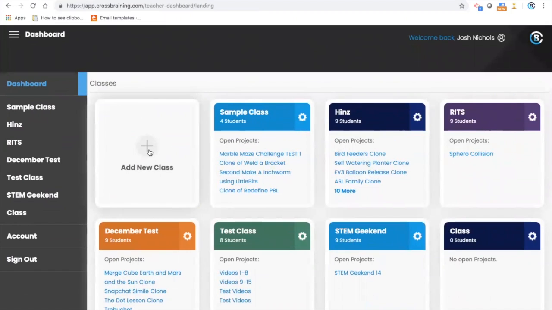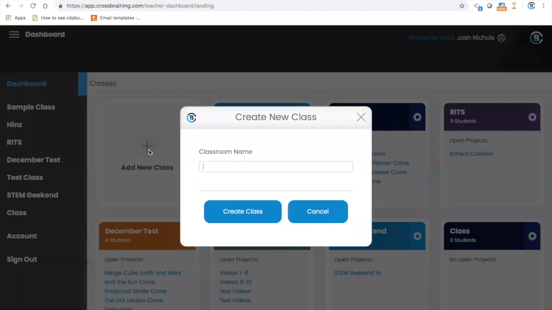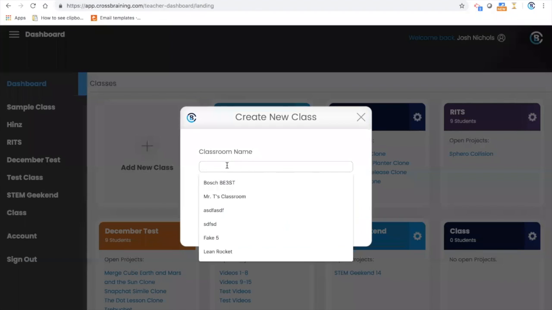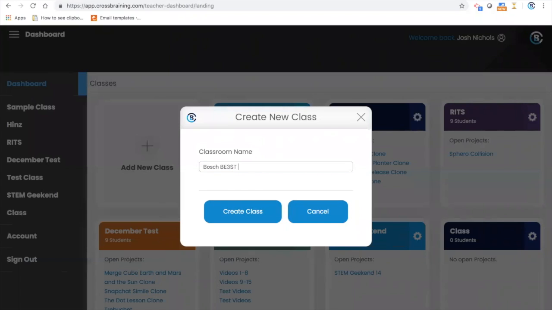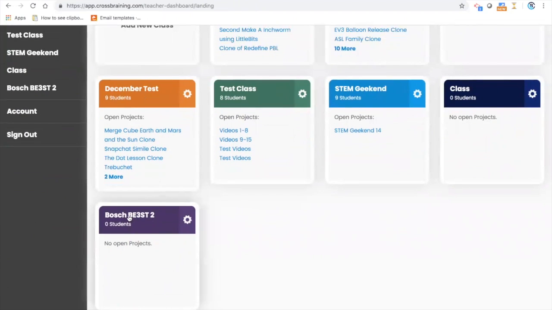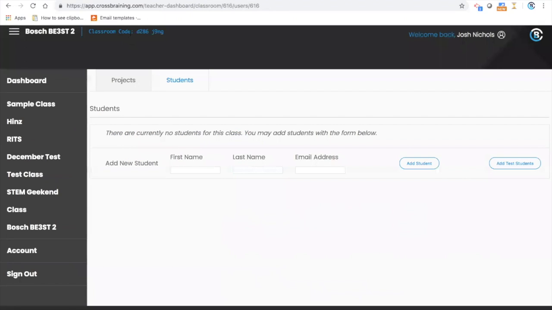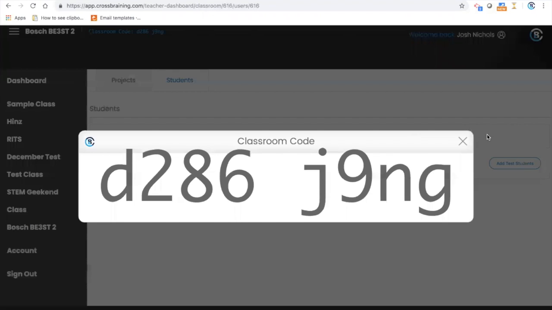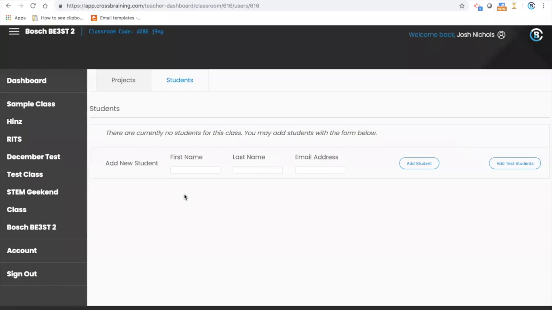If you want to add a new class, you just click Add New Class, and I'll call this Bosch Best number 2, create class, and you'll see it's right here. Once I create the class, you can see I have 0 students in this one. I give them a class code, and when they sign in, you'll see all their names appear, and then it will say accept all students, and now they'll be in your class.